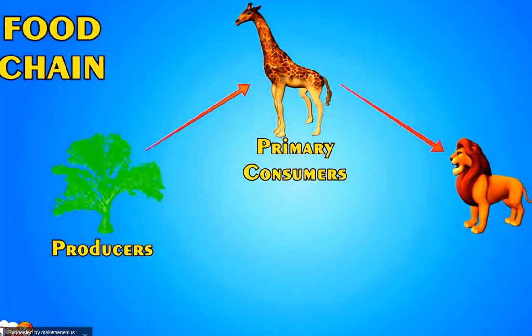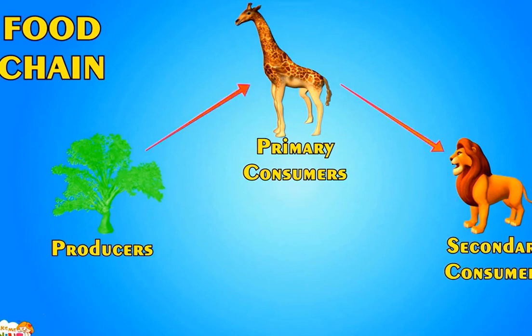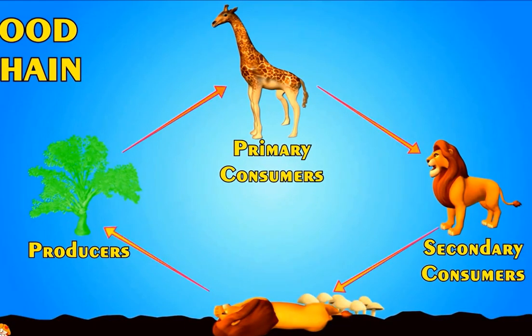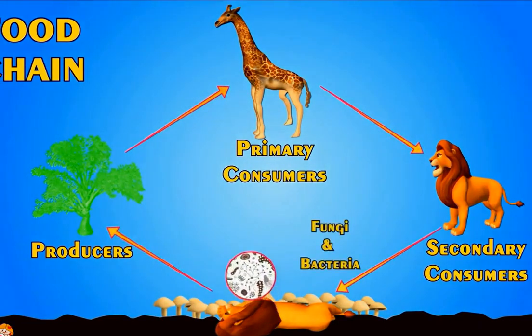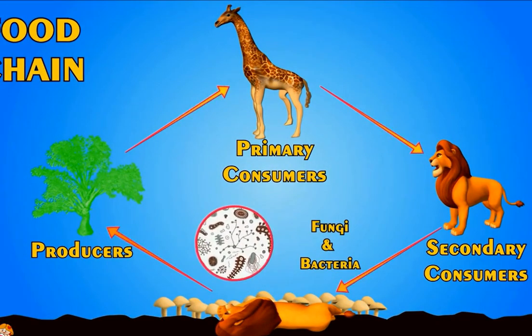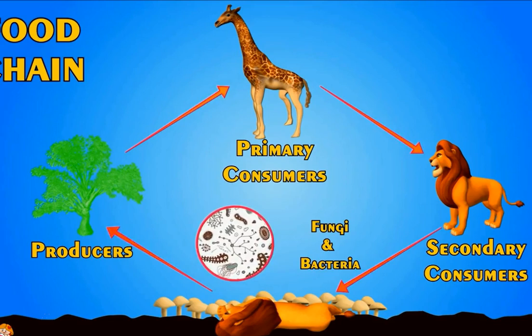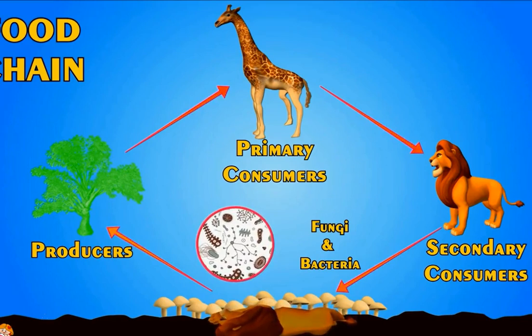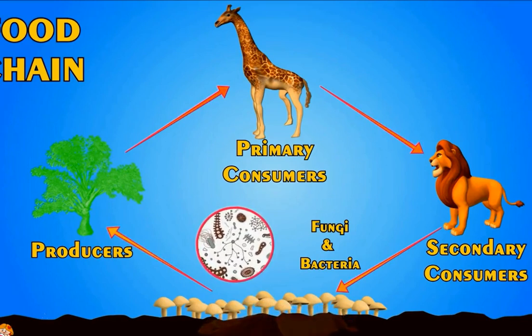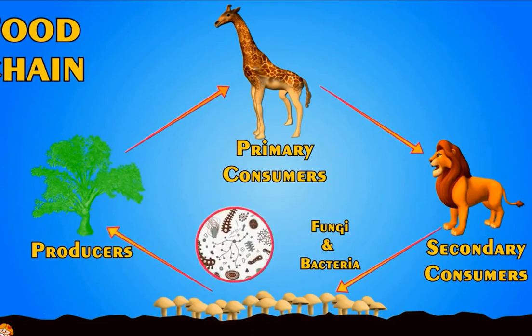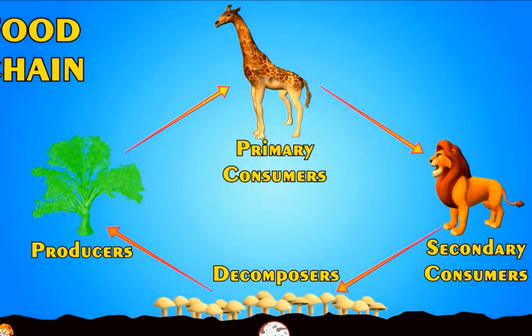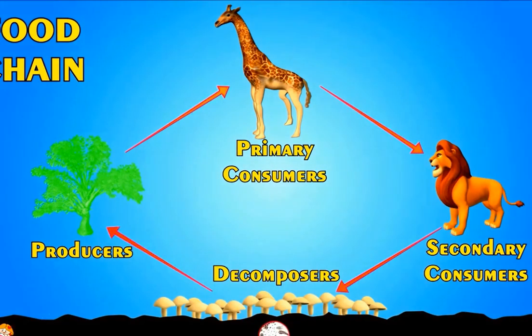The species who eat plants are called primary consumers, and the species who eat species dependent on plants are called secondary consumers. Now, there is one more part of this food chain. These are fungi and bacteria in soil. When animals die, these fungi and bacteria in soil decompose their dead bodies. They become nutrients. These nutrients again are used by plants to make food. See here, when the lion dies, its body is decomposed in soil by bacteria and fungi, and it turns into nutrients. Then, these are again used by plants. These fungi and bacteria are called decomposers. Decomposers are an important part of the food chain.